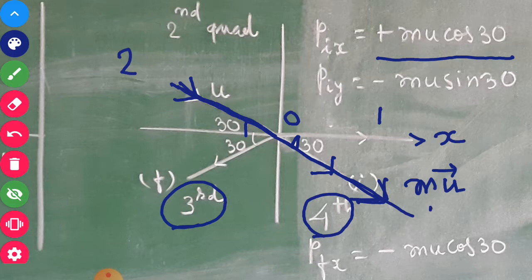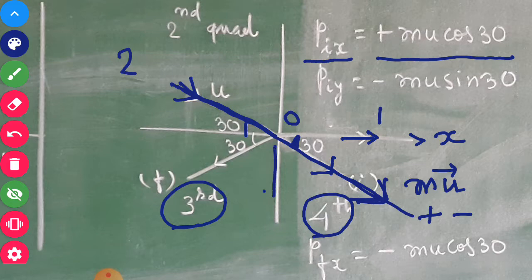The x coordinate is positive in the fourth quadrant and the y coordinate is negative. So the x component of initial momentum, P_ix, is the adjacent side, mu cos 30, and it is positive because it is in the positive x direction.